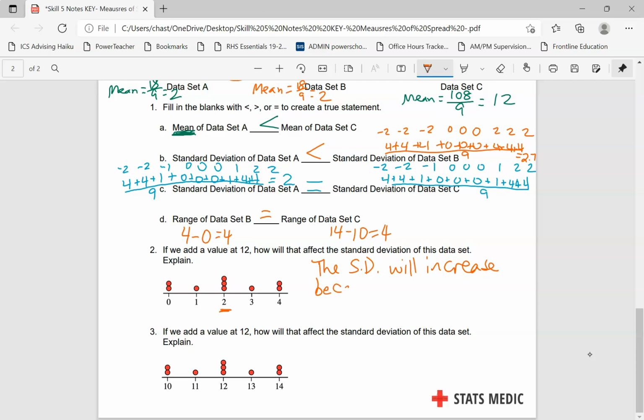because 12 is very far from the center. So the average distance from the mean will increase. Okay? All right.